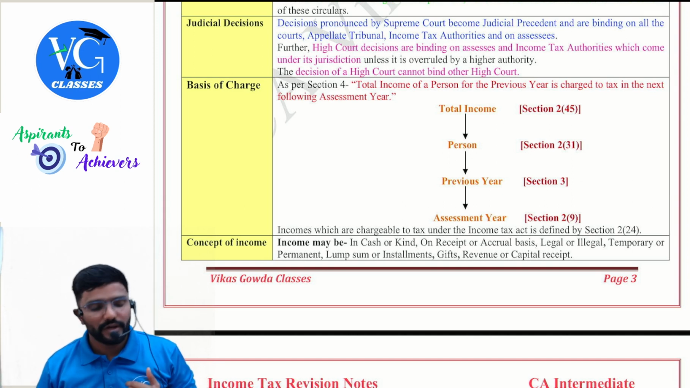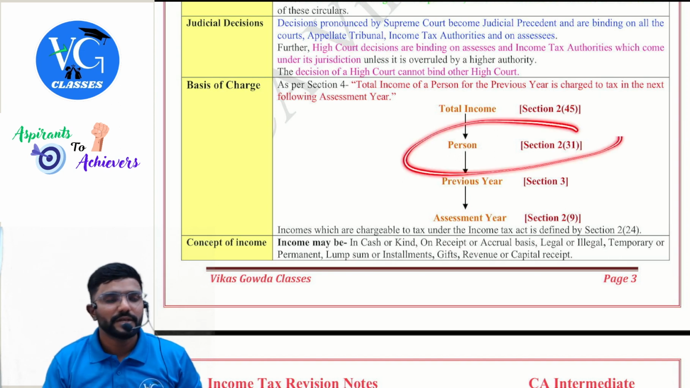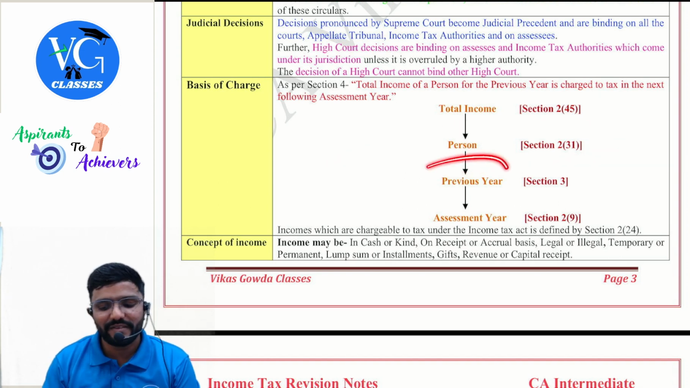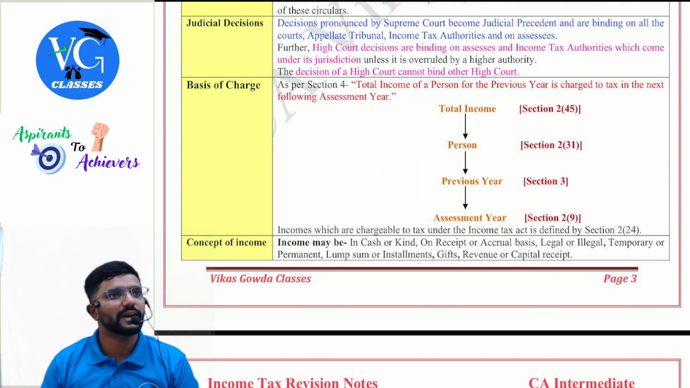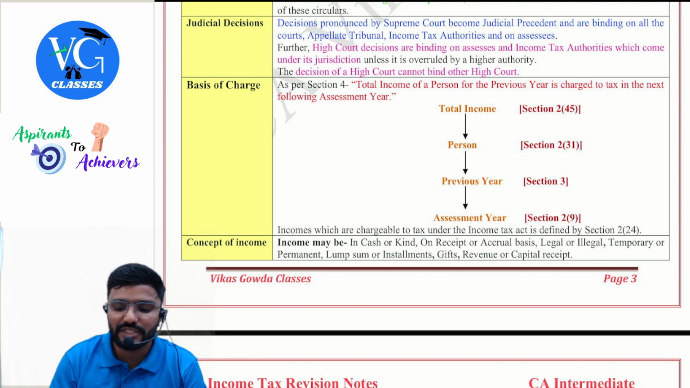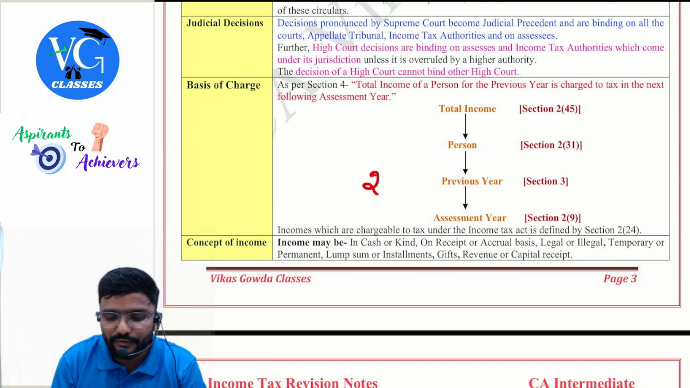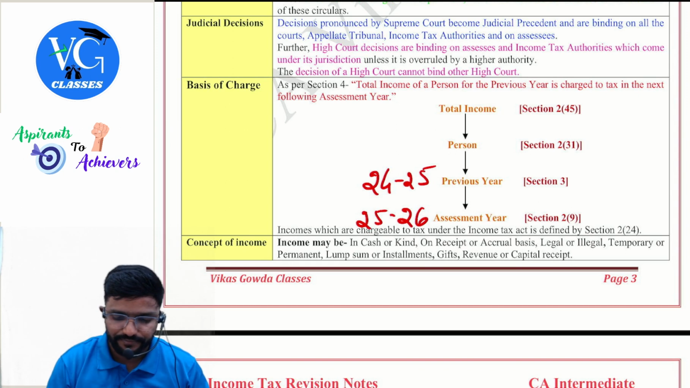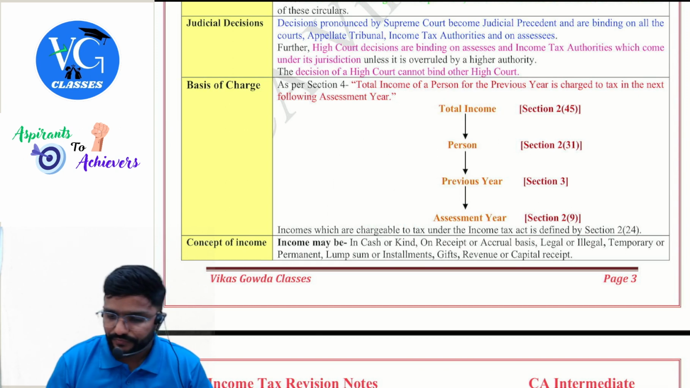Clear? Now, person. Sir, who is a person? Person includes everyone. And previous year is the year in which income is earned. Assessment year is the year in which we pay the tax. Sir, for your exams, which is the previous year, guys? 24, 25. Assessment year 25, 26.